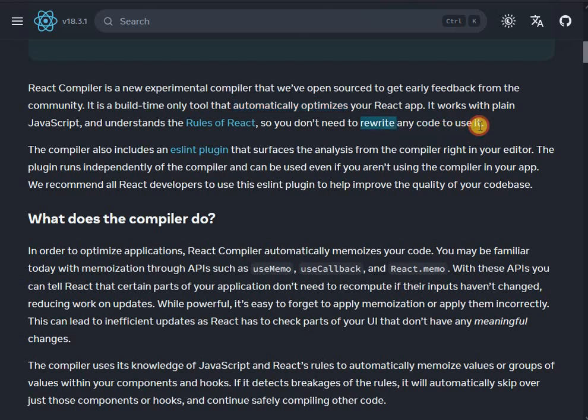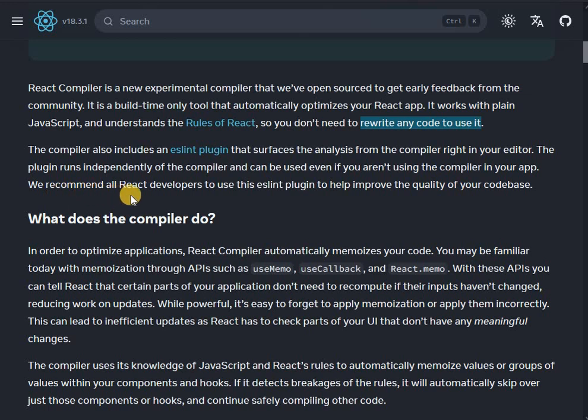This is also amazing, so we don't need to rewrite anything. Basically, we just run one command, and that's it. The compiler also includes an ESLint plugin that surfaces the analysis from the compiler right in your editor. The plugin runs independently of the compiler and can be used even if you aren't using the compiler in your app.